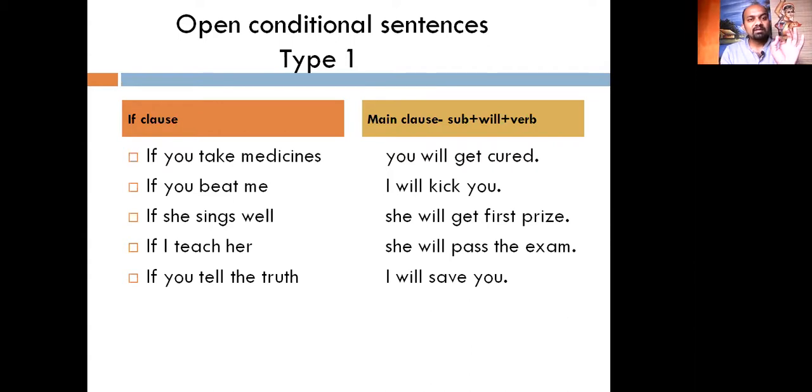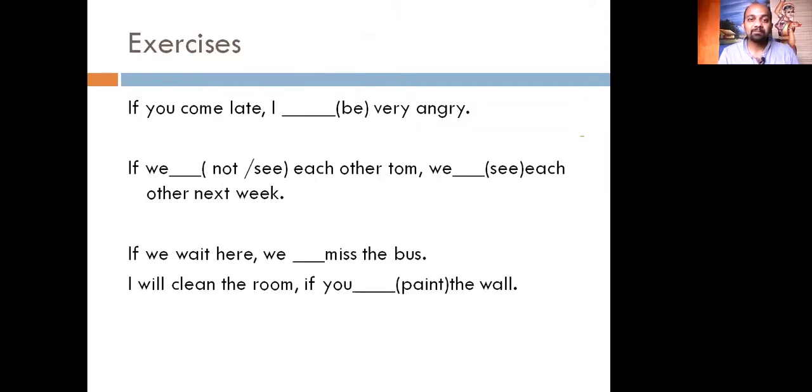For type 1 sentences, in order to enhance or improve your spoken and written English, you have to make about 50 sentences like this at a stretch. If you take medicines, you will get cured. You have to make sentences like this, about 50 sentences. By the time you complete 50 sentences, you will be thorough in conditional sentences of type 1.